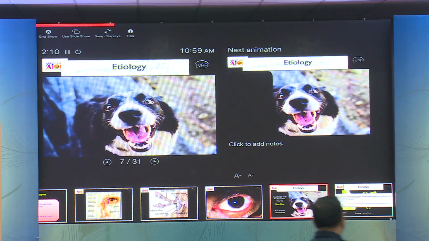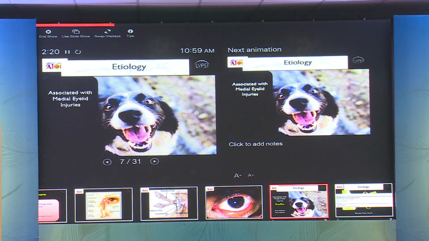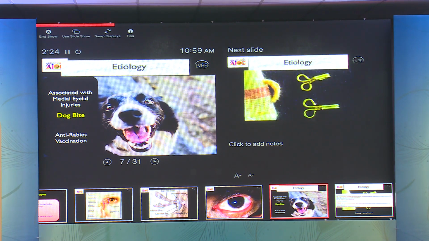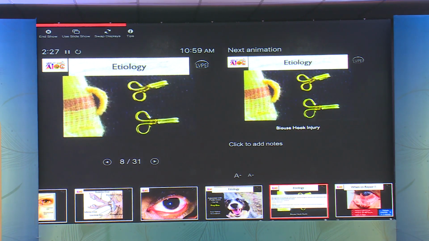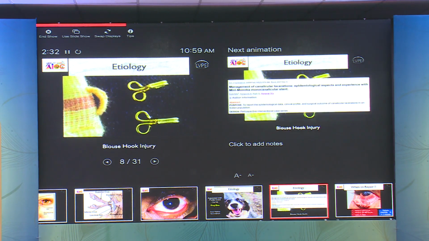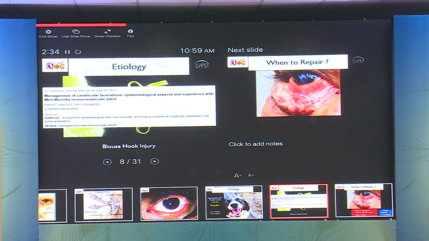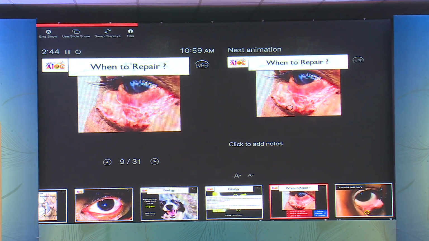So there are various etiologies coming from a fall or road traffic accidents, but we have to specifically look for canalicular injuries in cases of dog bites, which are commonly associated with medial eyelid injuries, and anti-rabies vaccination has to be taken into account. Another common injury in Indian scenario is the blouse hook injury. We have an in-house paper on this, which has shown about 20% cases having kids presenting with blouse hook injuries causing canalicular tears.